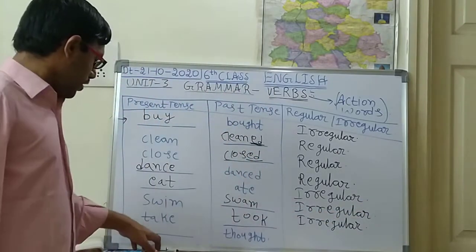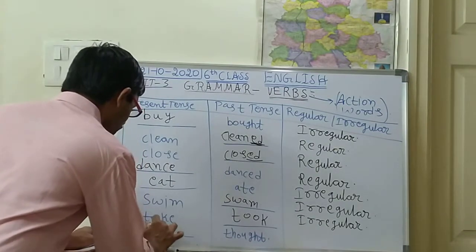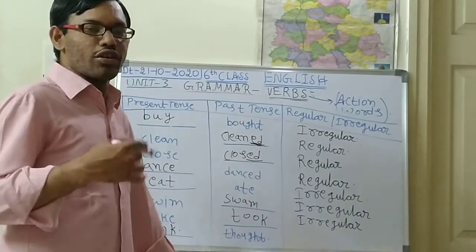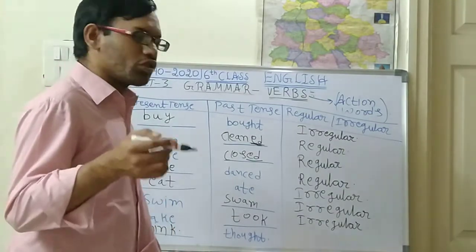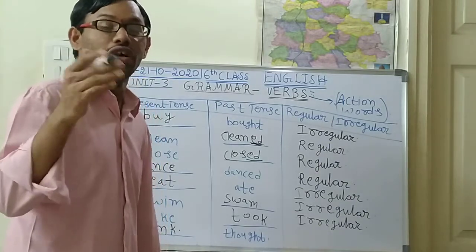Irregular. Next, what is the last one? Thought. Thought means think, to think something. Okay. Suppose tomorrow is your birthday. So today you will think about what type of things you are supposed to do tomorrow.